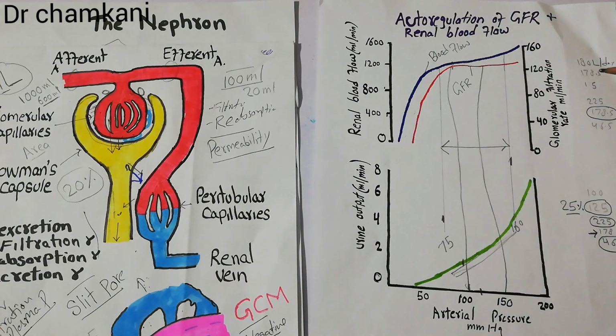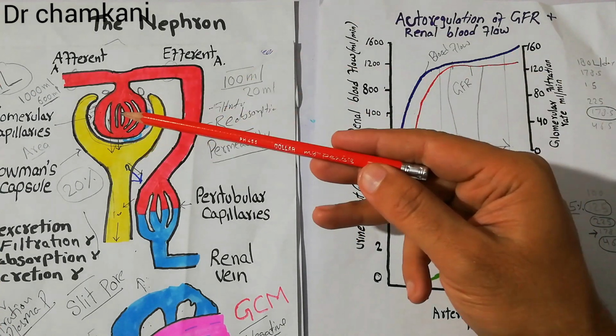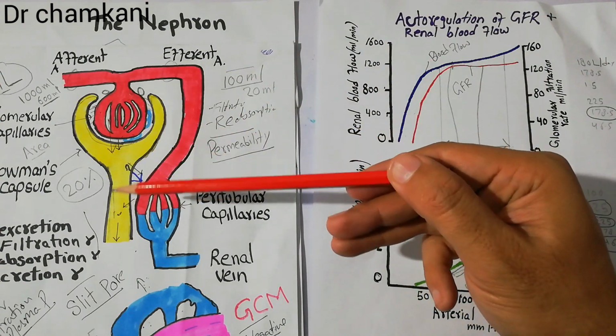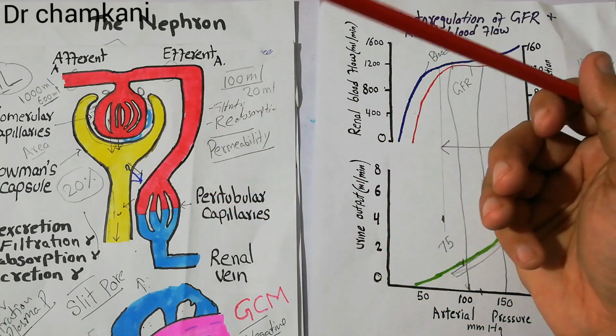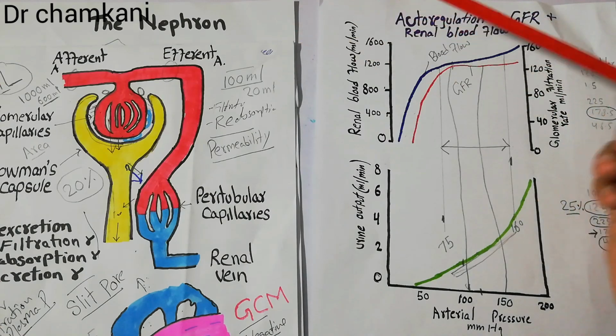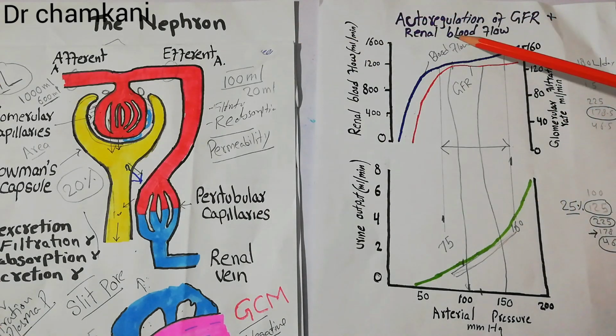And the importance is something which we discussed now, that the importance is to maintain nearly normal conditions of the human body, to maintain near normal fluid volume in the human body, to maintain near normal urine output, and to not allow any tremendous or abrupt changes in the electrolytes, because when the filtration process increases, the electrolytes that are moving out of the human body also increase. So these things will protect the human body, and that is the importance of autoregulation of the GFR and renal blood flow.